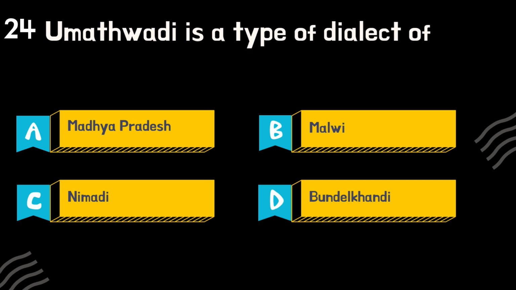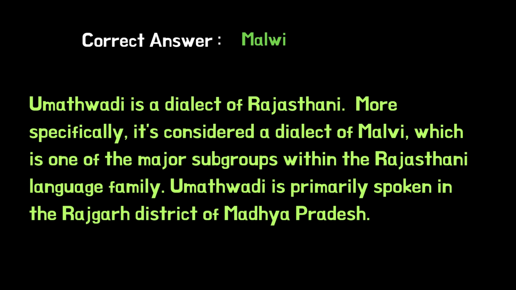Umathwadi is a type of dialect of... Umathwadi is a dialect of Rajasthani. More specifically, it's considered a dialect of Malvi, which is one of the major subgroups within the Rajasthani language family. Umathwadi is primarily spoken in the Rajgarh district of Madhya Pradesh.